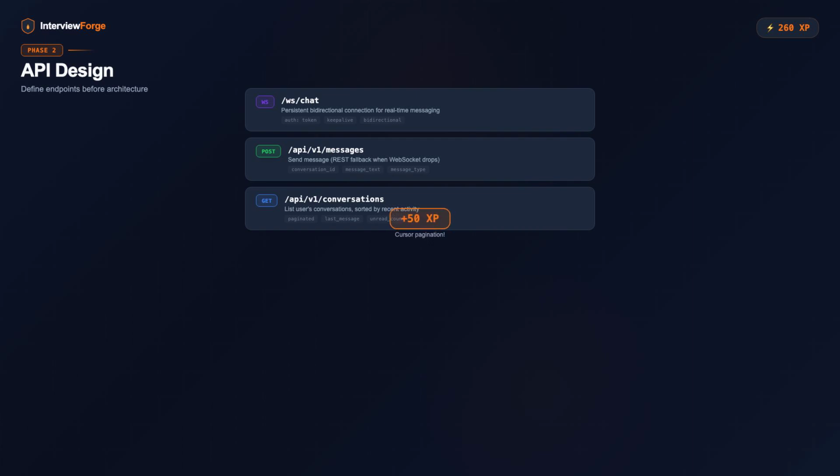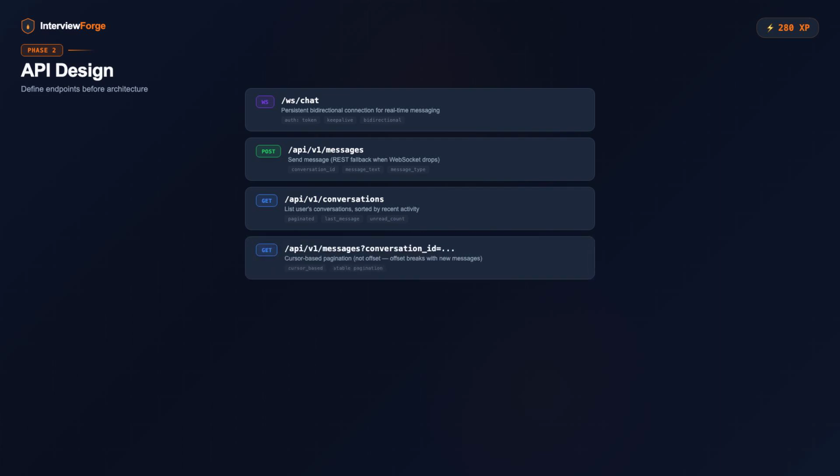Third, GET /api/v1/conversations for listing a user's conversations, returns conversation ID, last message preview, unread count, and timestamp. Paginated, sorted by most recent activity. Fourth, GET /api/v1/messages with a conversation ID parameter. Returns message history. Cursor-based pagination, not offset-based. Why? Because new messages keep pushing the offset. Cursor pagination is stable. And fifth, PUT /api/v1/users/status for presence updates. Online, offline, typing. These are lightweight but high-frequency events.